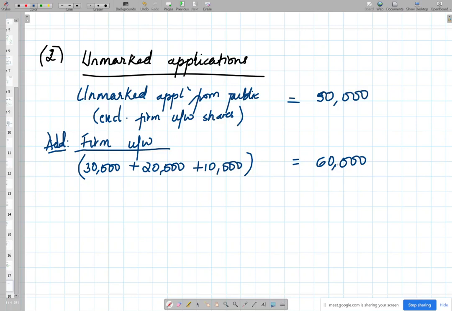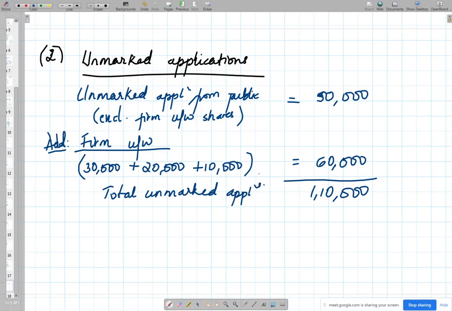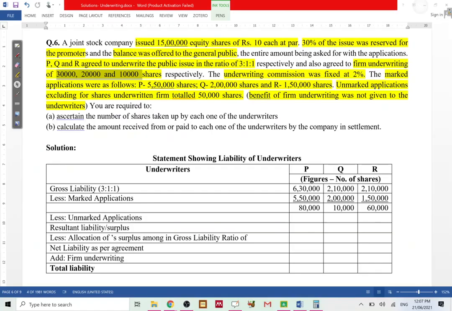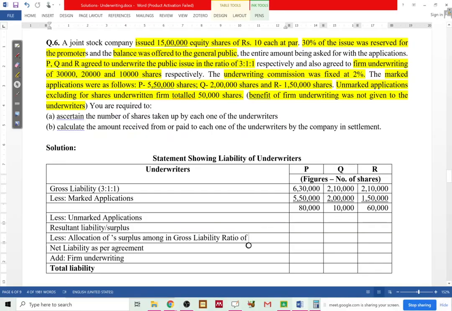Okay. Total unmarked applications 1 lakh 10,000 shares. Total unmarked applications. Have you followed? Alright, so as usual we have the total unmarked applications that are provided to us.